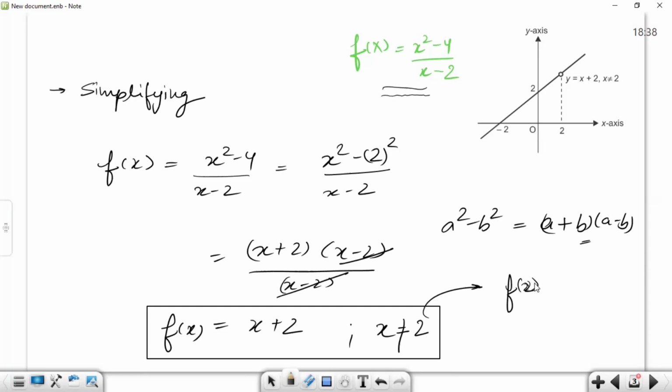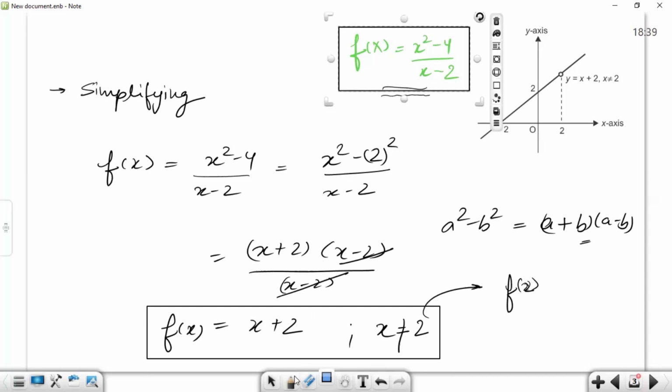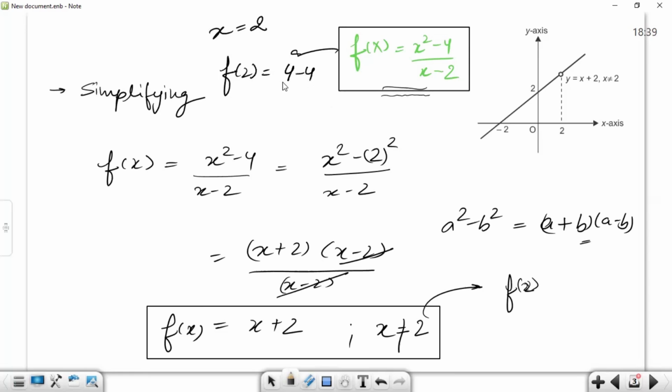Okay. So in the given function, which is the original form of our function, if we put x equals 2, then the value of the function will become 4 minus 4 upon 2 minus 2, right? This is 0 by 0 form, which is an indeterminate form. So this form does not exist.